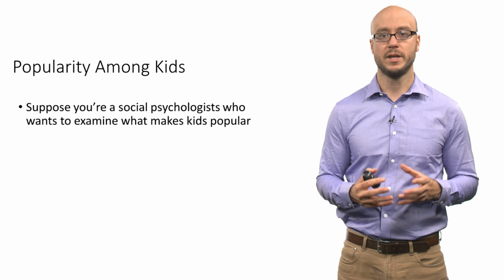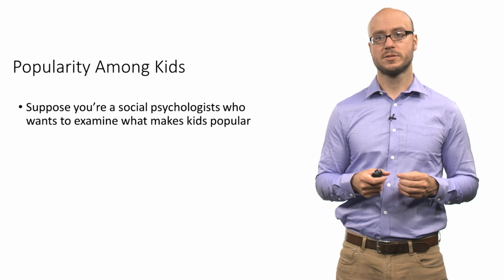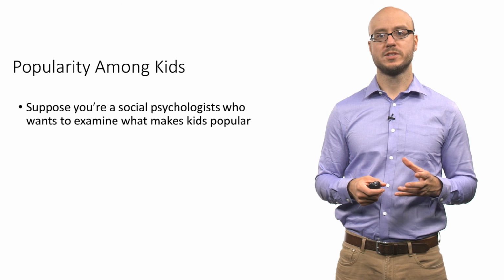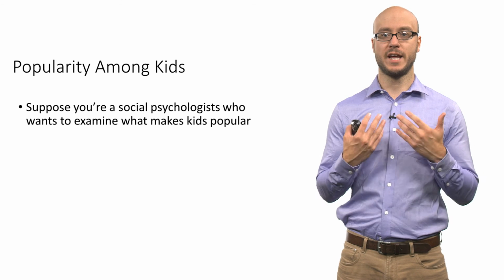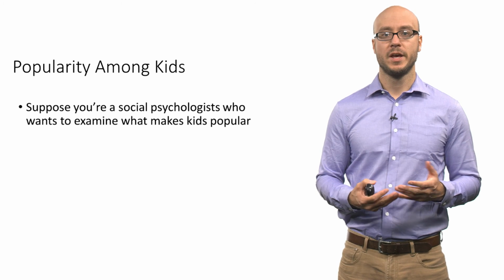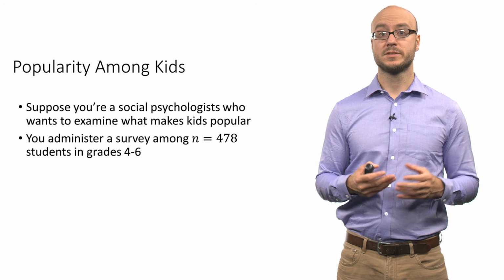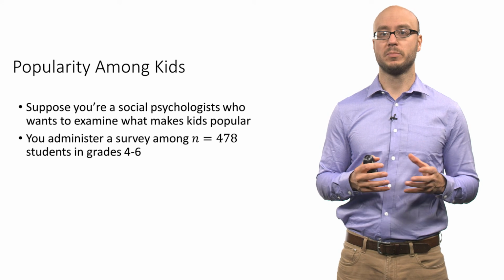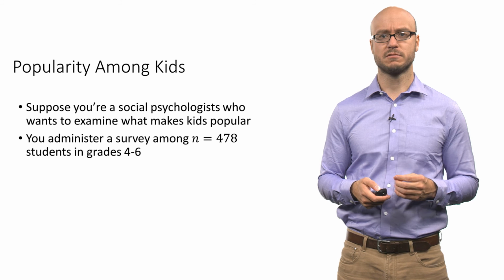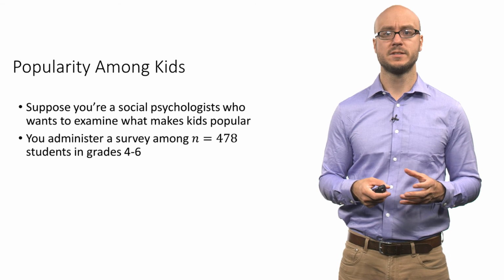In terms of the orienting approach to this discussion, we're going to talk about the study of popularity among kids. Suppose you're a social psychologist and you want to examine what makes kids popular. So you're looking at elementary students, and what you do is administer a survey to a sample of 478 students in grades 4 to 6 in the United States.